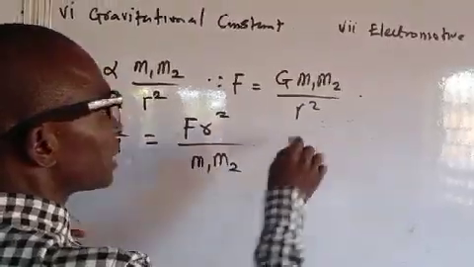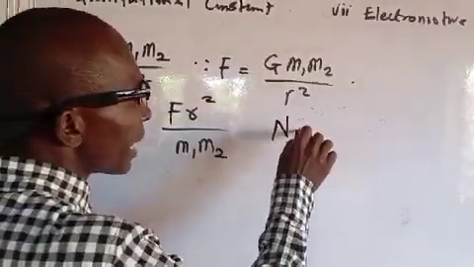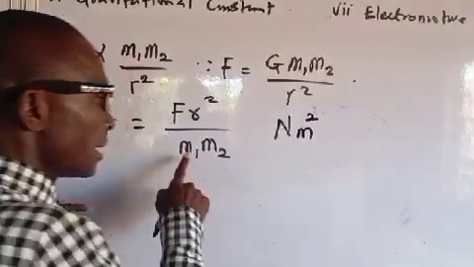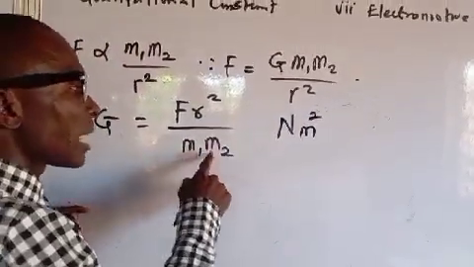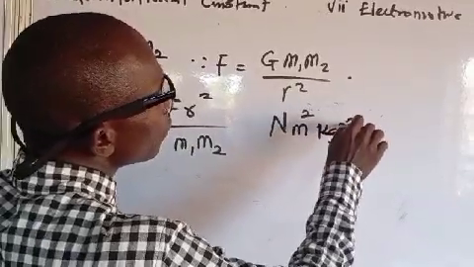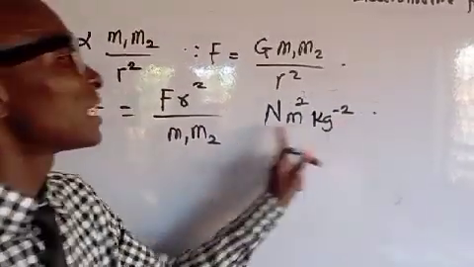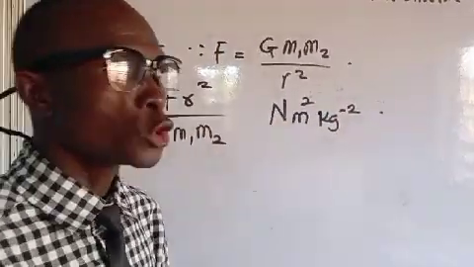The unit of force is Newton, r square is meter square, r is a distance. Mass is kilogram square. It becomes per kilogram square. It becomes like this. This becomes the unit of the gravitational constant. So how do we go with this?